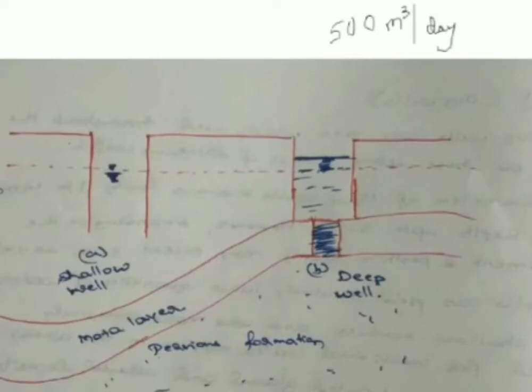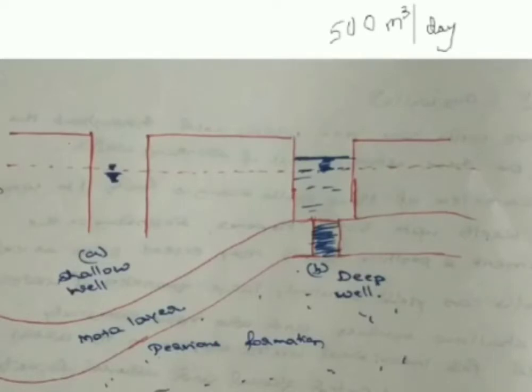Okay, if we also go, we need to check for structural stability, what is the type of the aquifer, what is the quantity of the water we are going to have, and quality of the water, and for what purpose this larger diameter of well is required, whether it will act like a source of water to the village or a town. In that particular case, the decision will be taken.